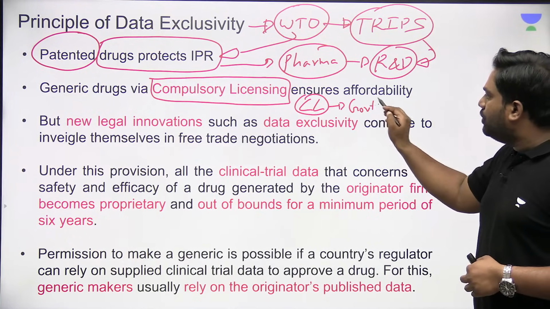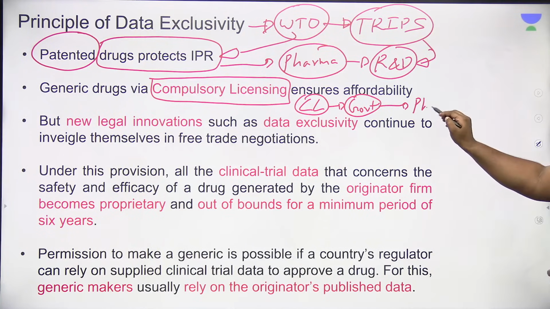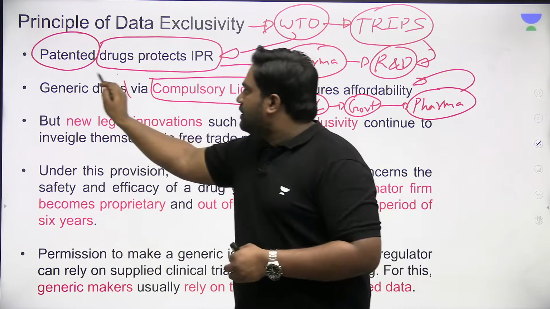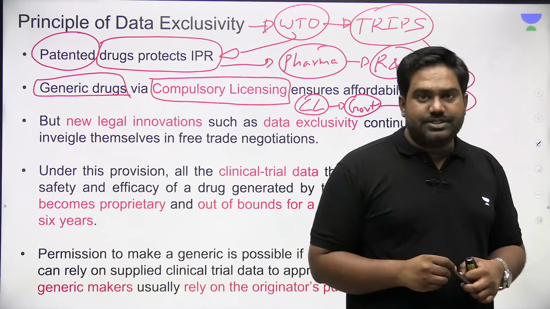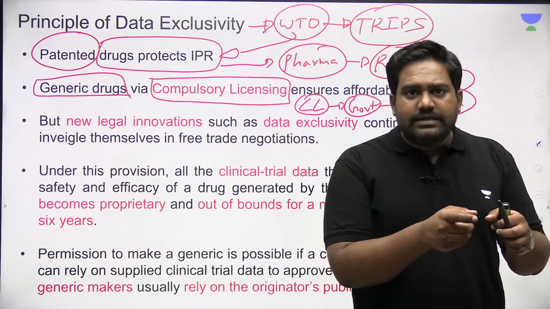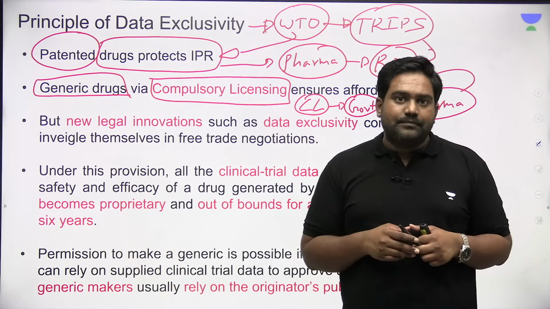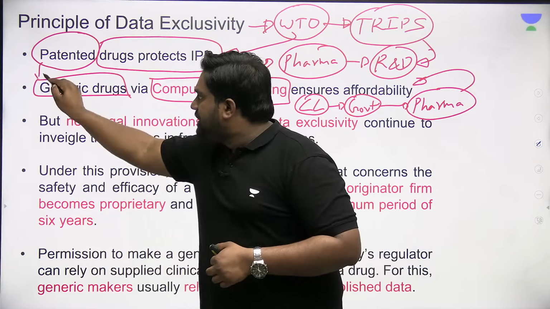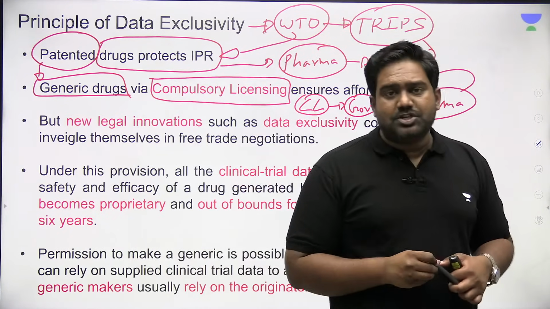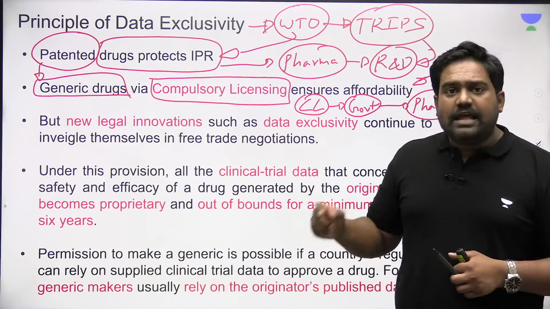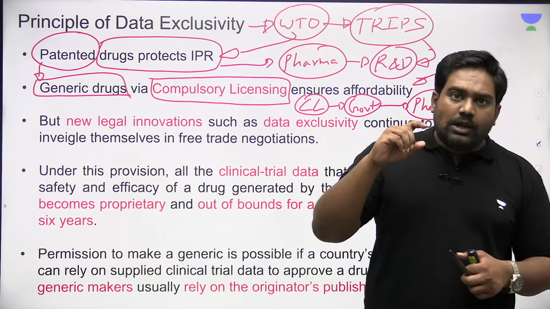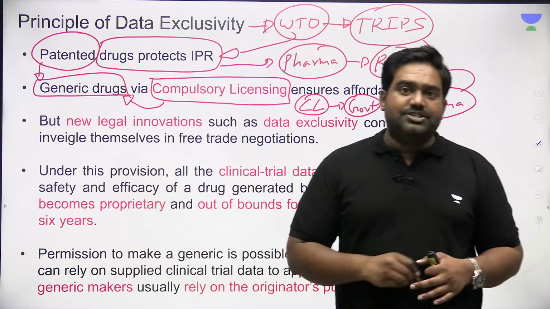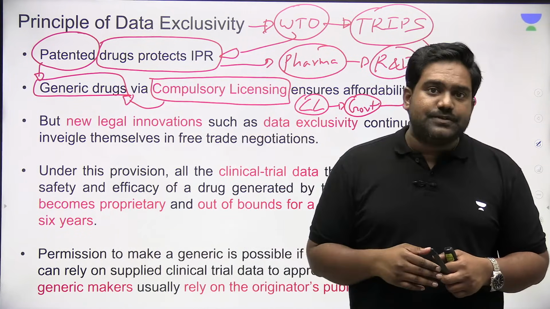Governments have the authority to issue a compulsory license to their domestic pharma companies to produce non-branded generic drugs when it is necessary in the interest of the healthcare of the public. In the interest of the healthcare of the public, if there is a very expensive patented drug which is not affordable, then governments can issue a compulsory license which will allow their domestic pharmaceutical firms to produce the generic copies, the generic variants of these patented drugs.